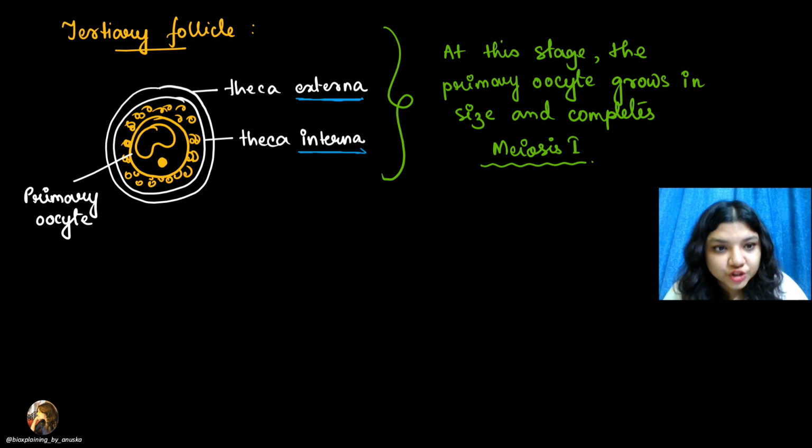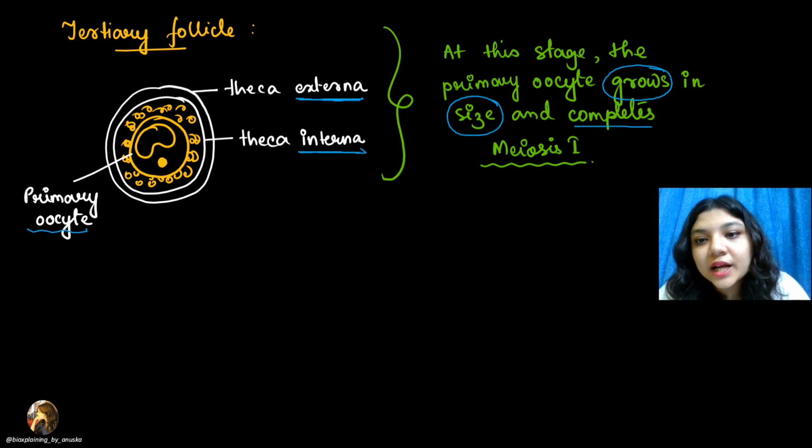So at this stage, this primary oocyte will grow in size. It grows in size and it will complete meiosis 1.